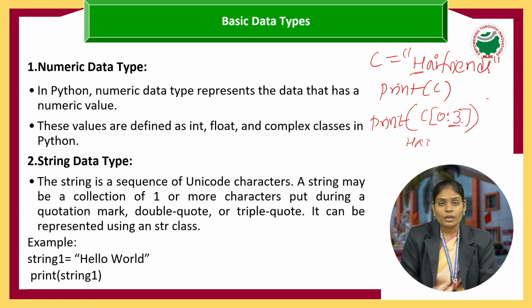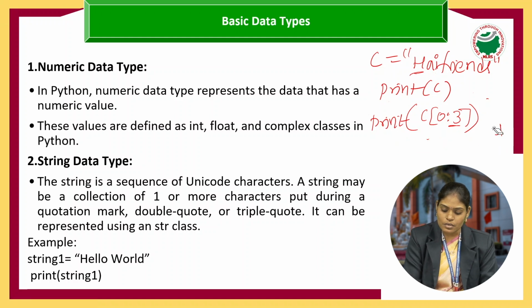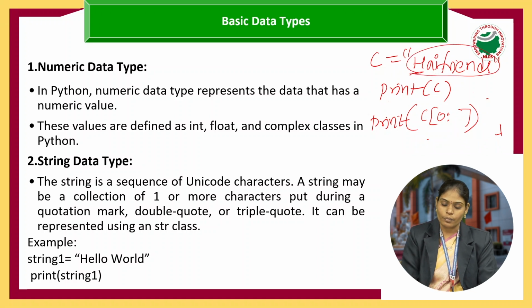When we talk about starting and ending values, we should always consider the end value minus 1. So it prints only the characters at indexes 0, 1 and 2. If I mention only 0 without an end value, it will display the whole string from the given variable.